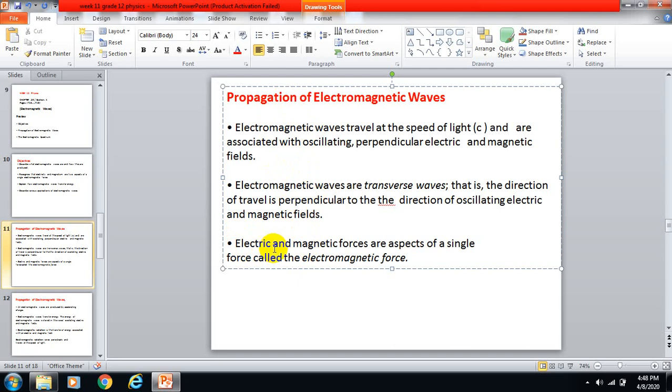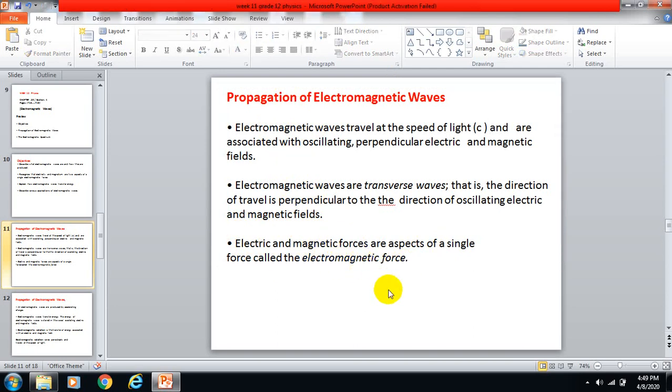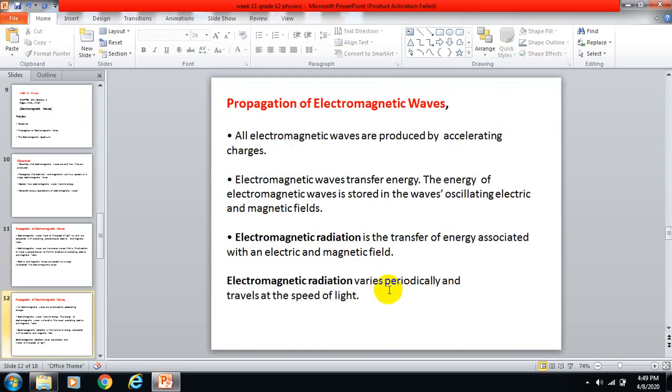Okay, so electric and magnetic forces are aspects of a single force called the electromagnetic force. Like the combination of electric and magnetic force, when combined they produce what? Electro from electric, and magnetic from magnetic. So we call them electromagnetic force. Propagation of electromagnetic waves continued: all electromagnetic waves are produced by accelerating charges. Okay, flow of electrons, flow of charge, flow of current, all those things.